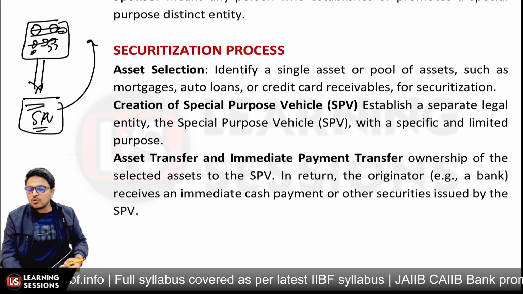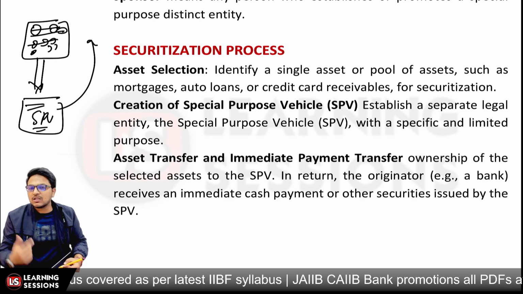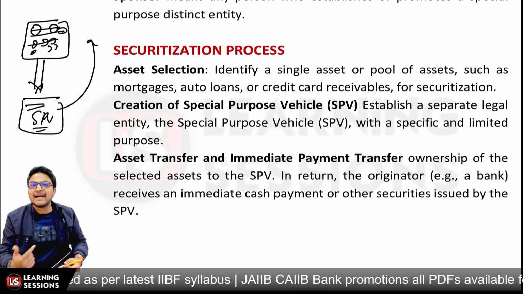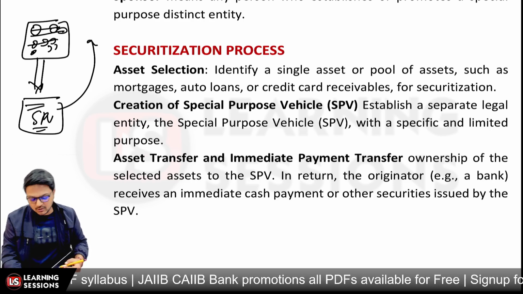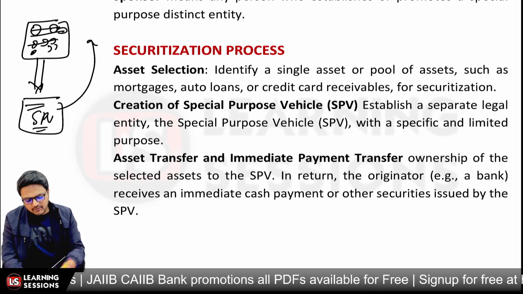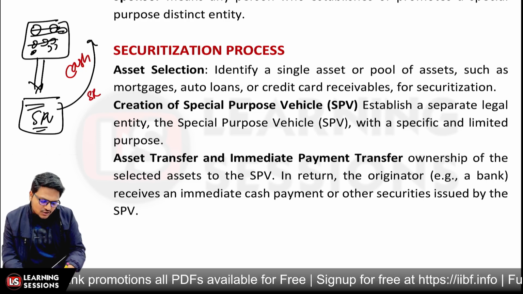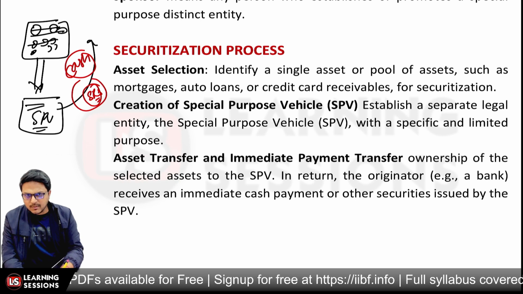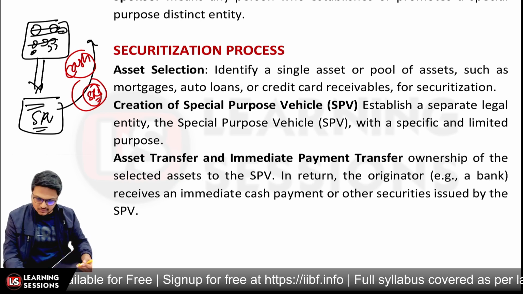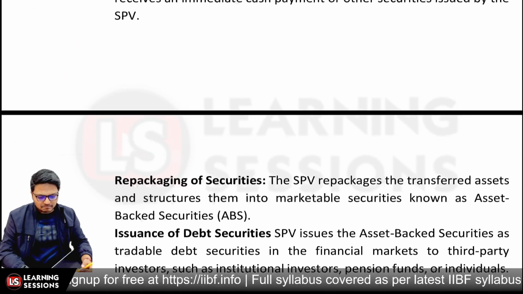So in return for the transfer of the assets to the special purpose vehicle, the originator or the bank will be receiving an immediate cash payment or other securities which are issued by the SPV. So it's not the case that the originator will be getting just the cash. It will be getting the cash, plus also a share in the security receipts, so that the originator will be participating in the whole process of managing the credits also, right?